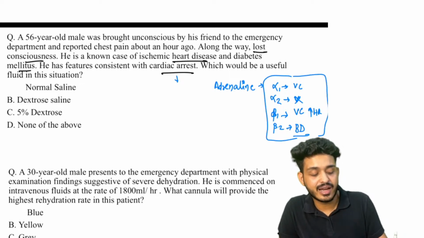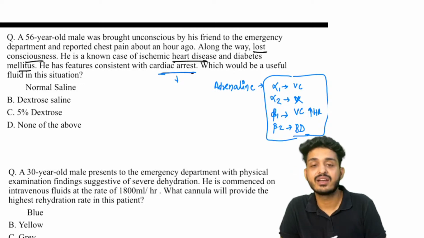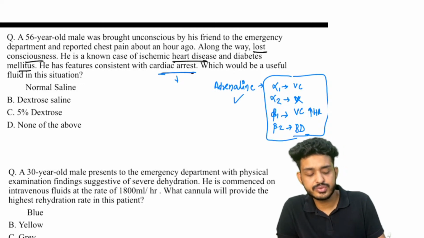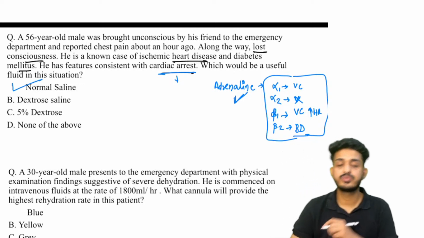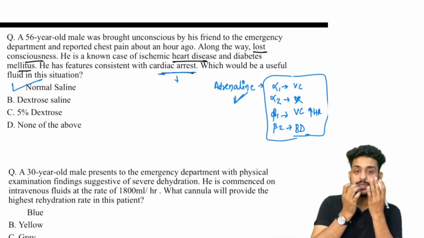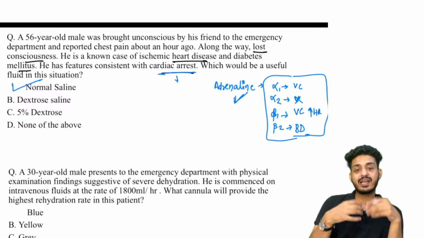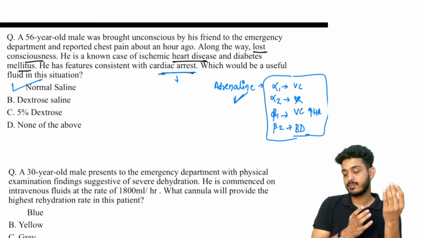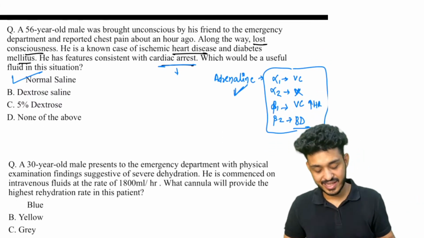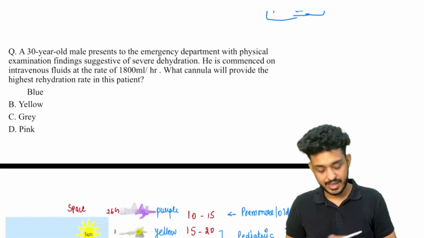And here we are having the patient of cardiac arrest. Cardiac arrest means what? The drug of choice will be adrenaline. Okay, drug of choice will be adrenaline. Here the best option will be normal saline, because when we are giving saline to the patient, what will happen? The cardiac load will increase. Okay, the blood will increase in the body, and what will happen? The patient can regain. Okay, next one, try to answer this.